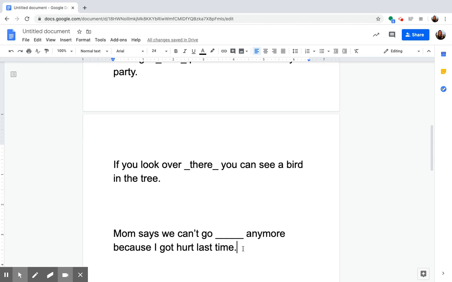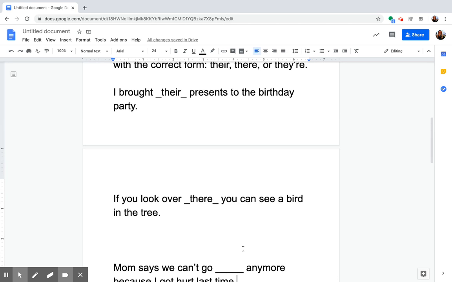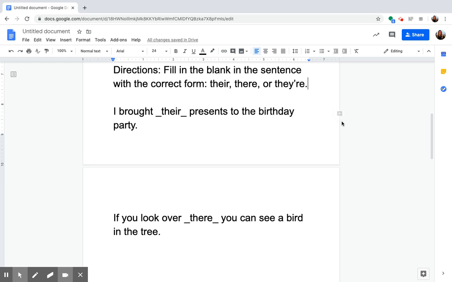Next example says, Mom says we can't go there anymore because I got hurt last time. We can't go there anymore. Which form of there are we going to use here? Try this one on your own before Miss Metz gives you the answer in the video. See if you can identify which form of there is best used in this sentence?